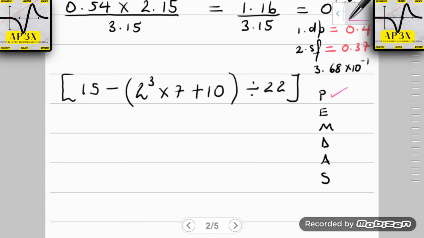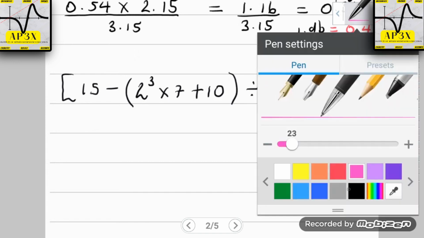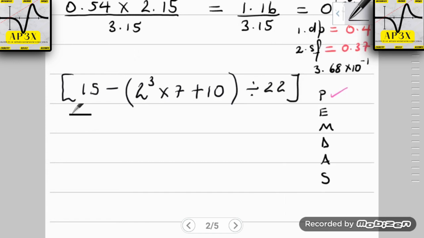Are there any parentheses in the problem? Okay, there is. So you're going to work out the parenthesis part of the problem and you're going to rewrite what is left. So we didn't have to do anything to the 15 here.